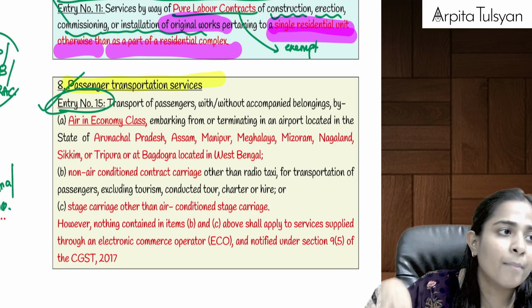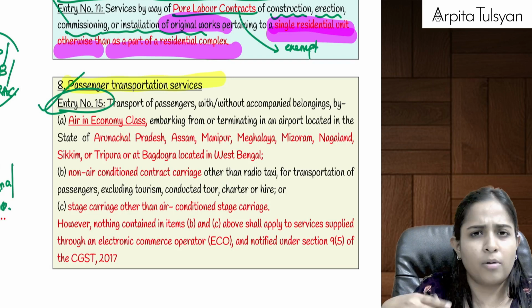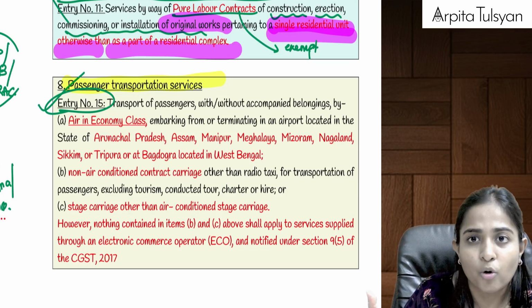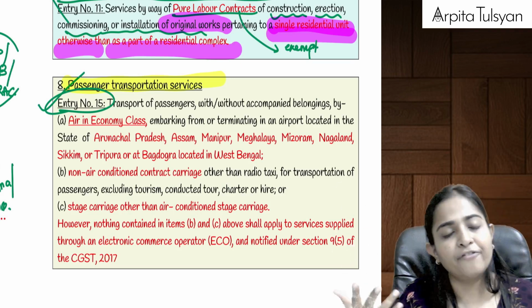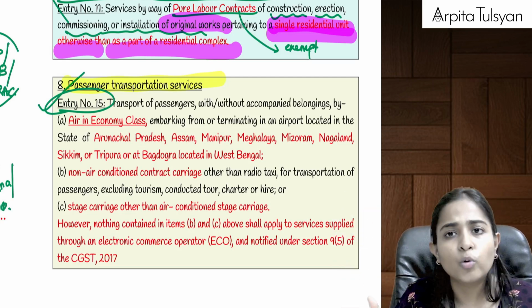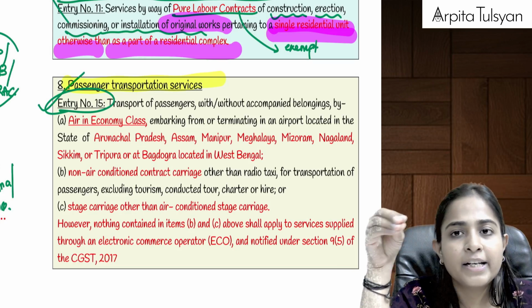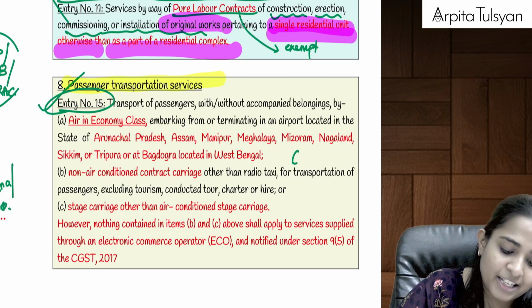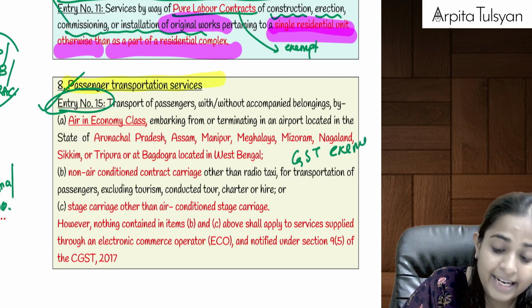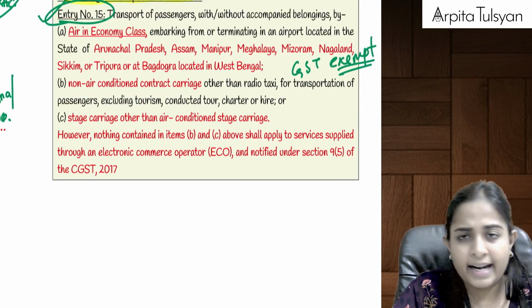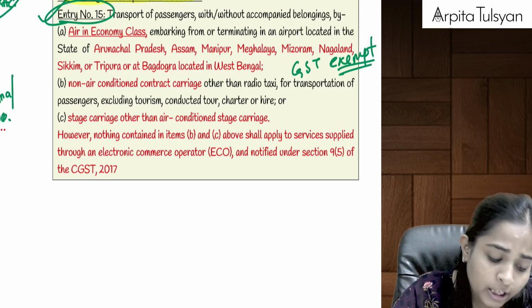Let's say it is Mumbai to Guwahati, which is there in Assam, or Mumbai to Bagdogra, or Bangalore to Bagdogra, or Bagdogra to Bangalore, or Bagdogra to Delhi, etc. Means if your journey is going to start or end at those specific airports in economy class, then GST is totally exempted. Okay, in air travel, the GST is exempted. Otherwise, in air travel, other places, air travel is fully taxable.